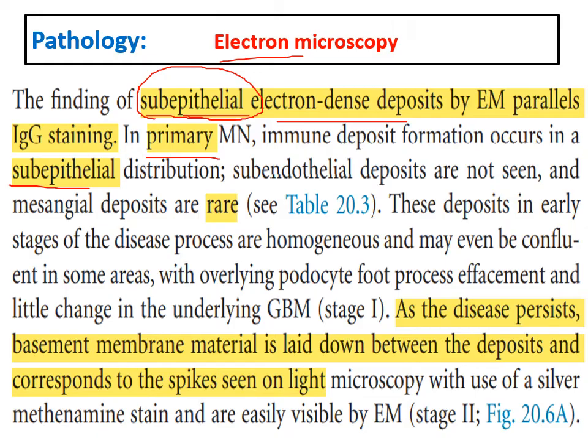So in primary it is mainly in the subepithelial surface. This will lead to projections from the basement membrane material between the deposits, forming the characteristic spike formation. We can find it here also in electron microscopy.